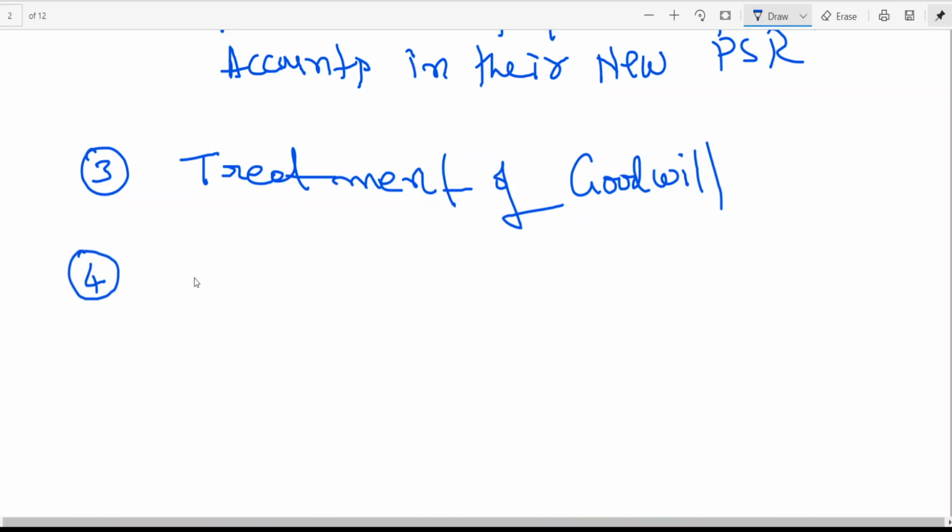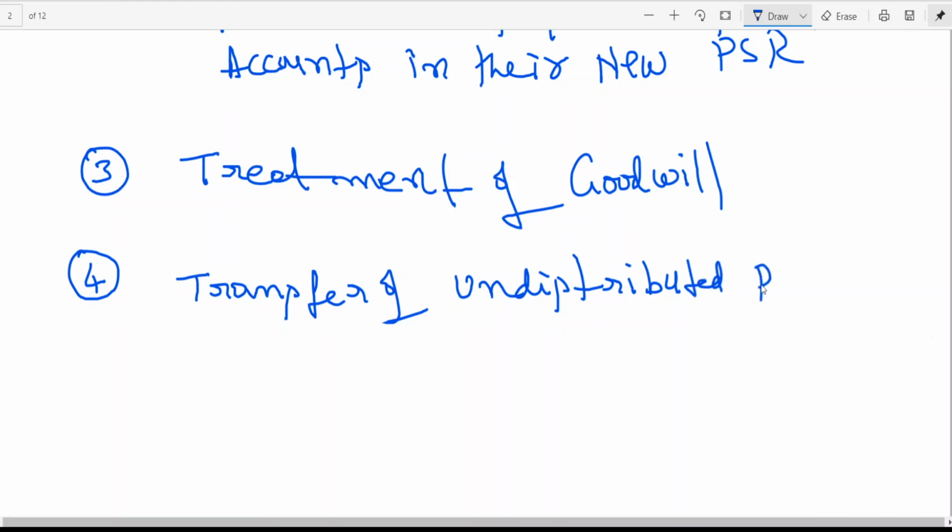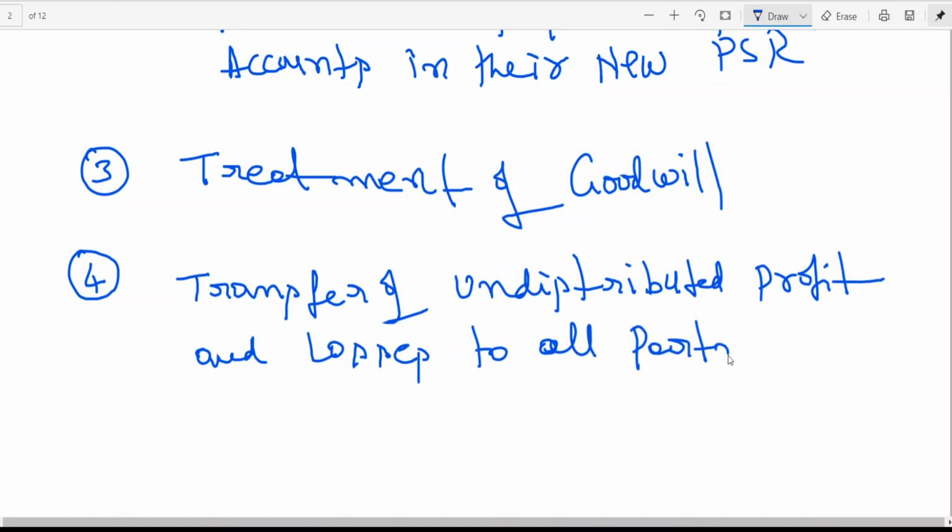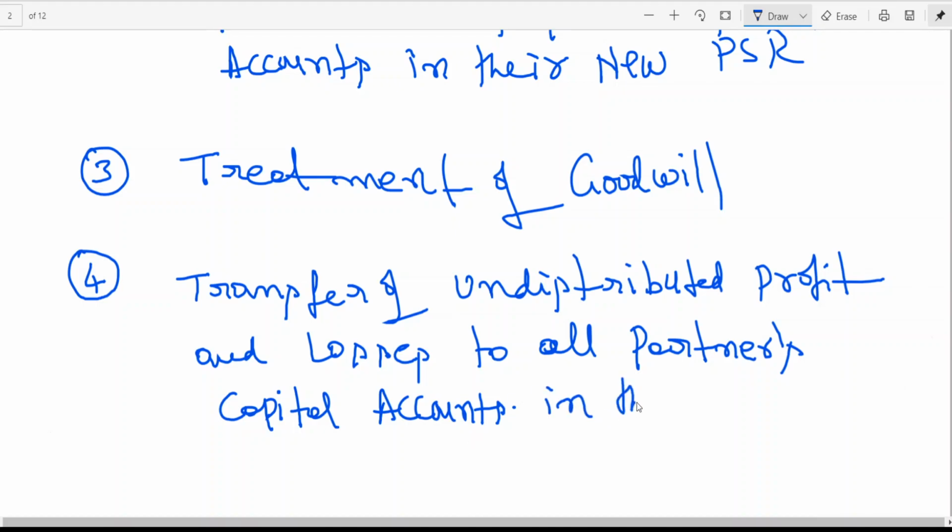After that, we'll look at transfer of undistributed profits and losses to all partners' capital accounts in their old profit sharing ratio.